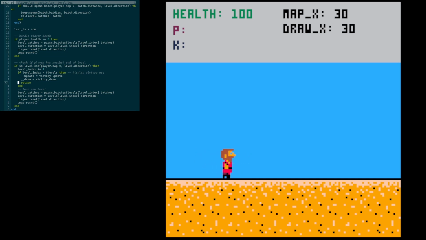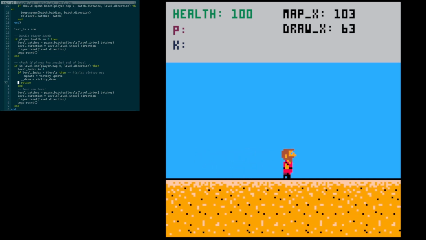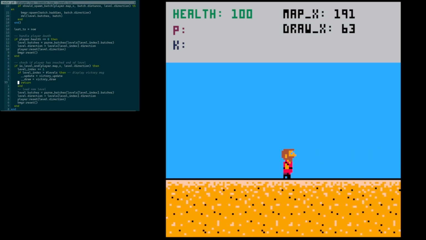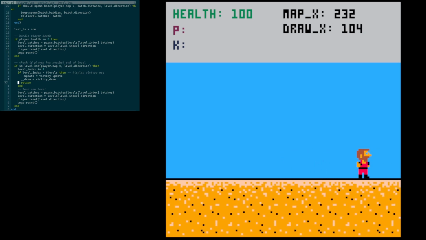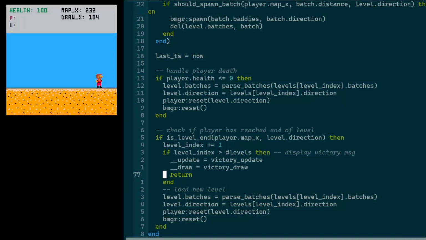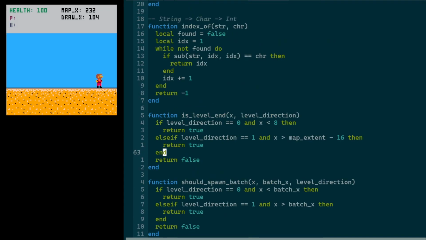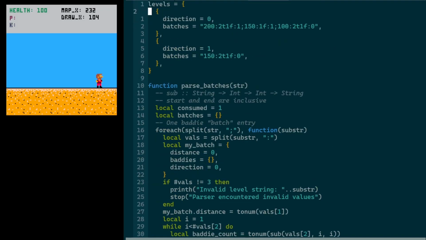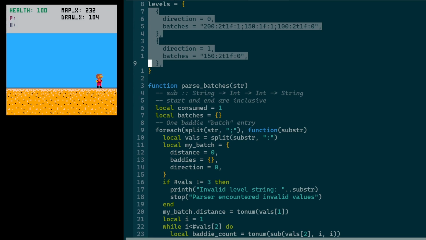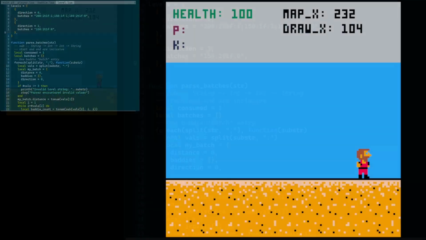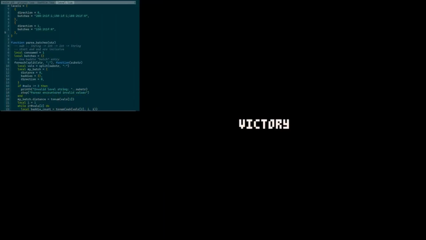Anyway, let me play the second level really quickly. Okay, and you'll see when we get to the right end of the screen here, because there are no more levels left, because we've only defined these 2 levels, when we reach the right edge of the screen, we'll get the victory message, and we're done.